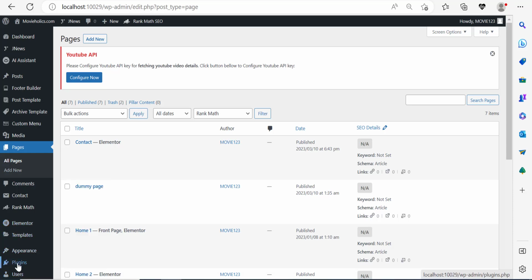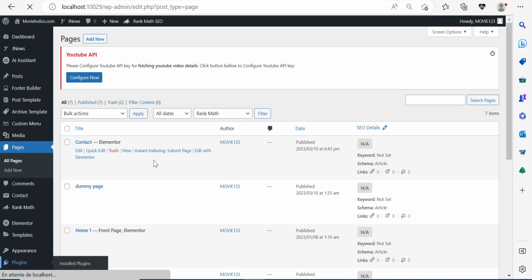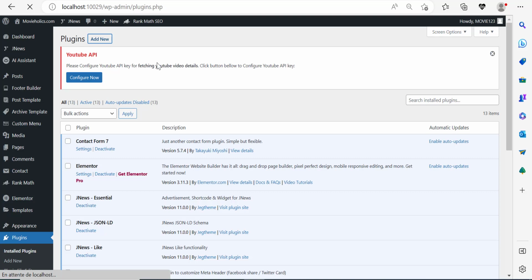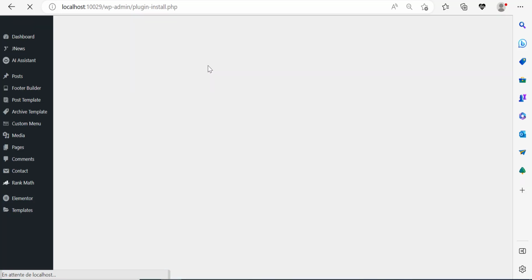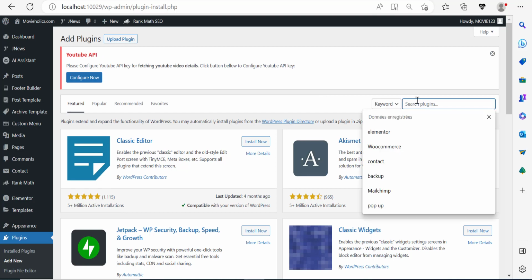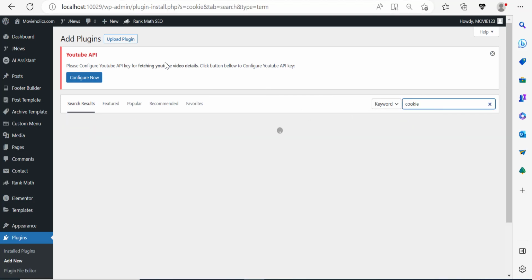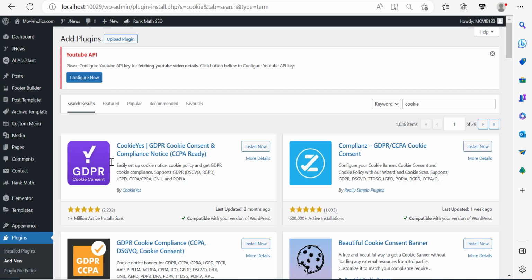Now here, I'm going to go to plugins. Let us add the cookie policy plugin by clicking on add new. Just add the cookie policy plugin and we're just going to install it. That's it. So here, I'm going to search for cookie. And let's go here. This is the one. Click on install.